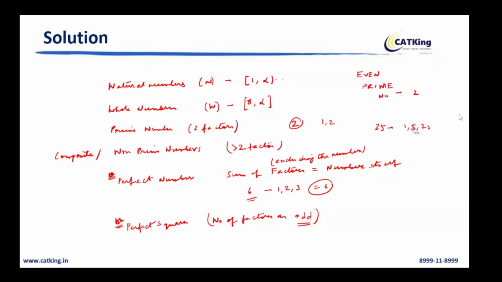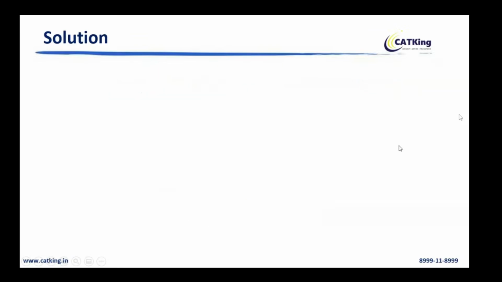I'll explain why. See, when we write 25, we write it like 5 square. Is this clear? I'll explain in the new slide. Let us dig a bit more. I'll also give you a property, a formula over here. Let us take a number, 600. So what are the factors? 3 into 200. 200 can further be divided as 100 into 2, 50 into 4, 25 into 16. So 5 square into 2 to the power 4.